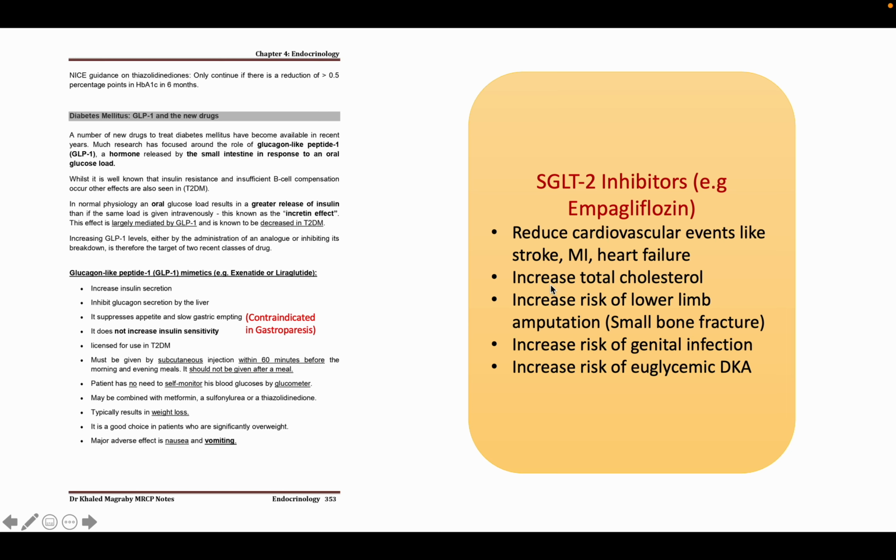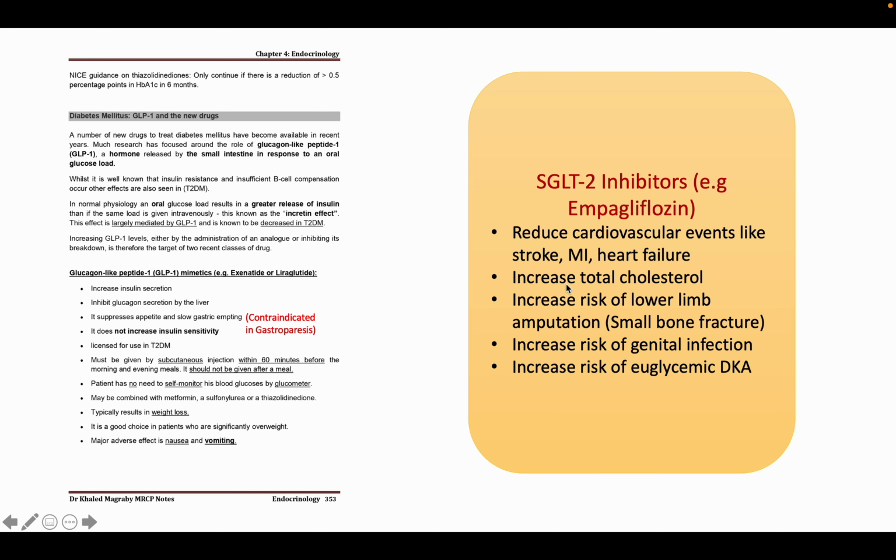But it has the property to increase the total cholesterol level, and it will increase the risk of lower limb amputations because of small bone fracture. As this drug works in the nephron to pass glucose through the urine, and subsequently it will reduce the blood sugar.